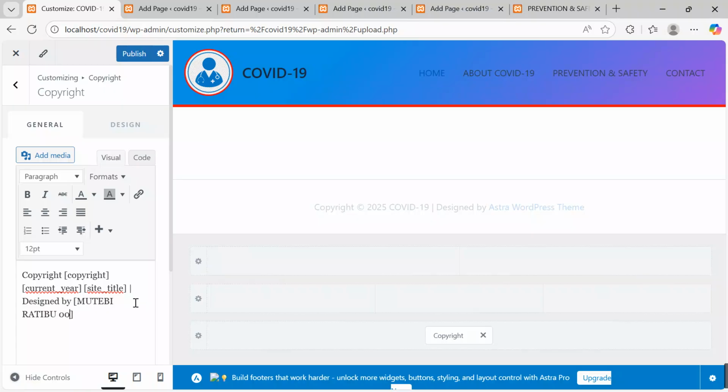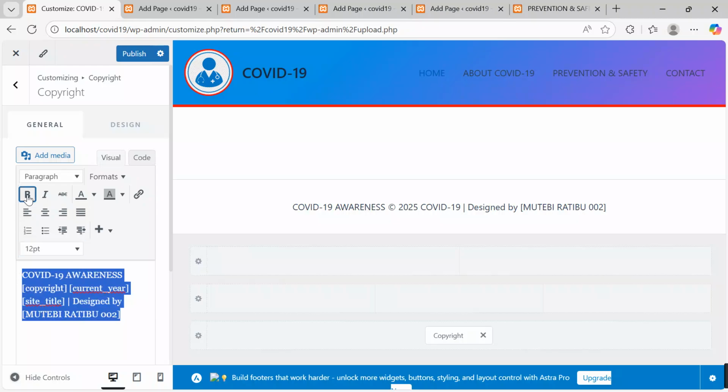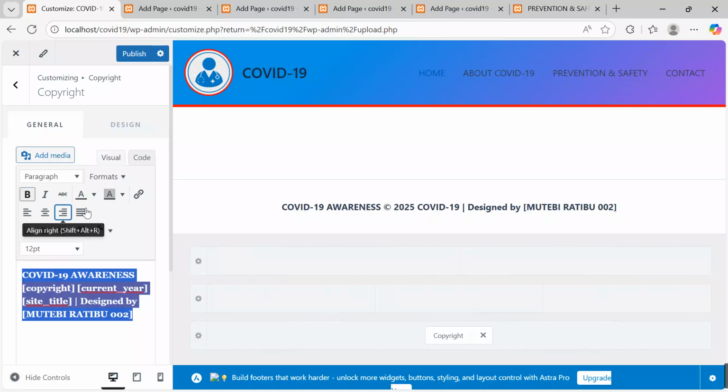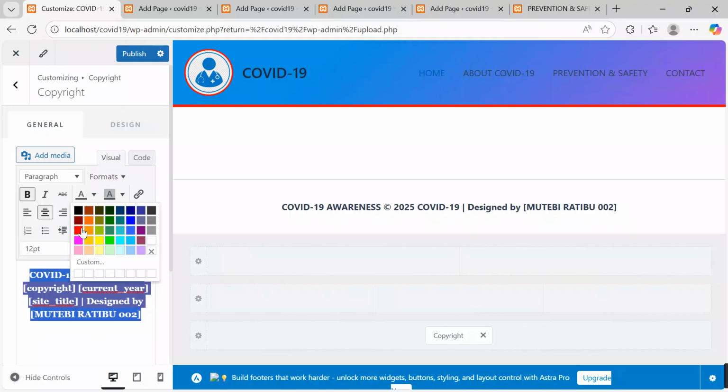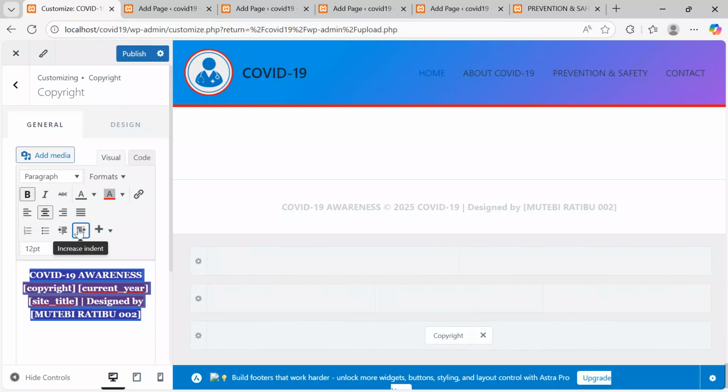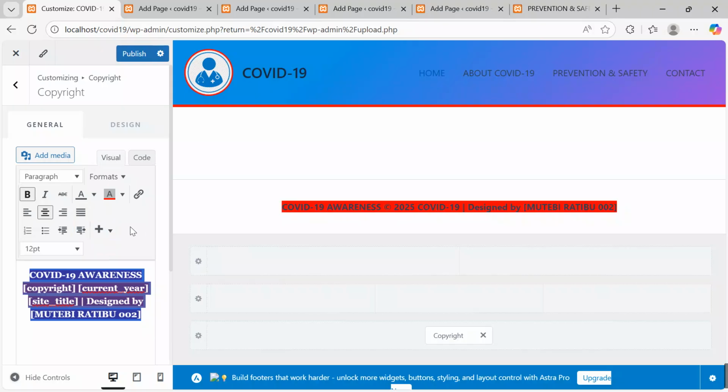We said 002 is our number today. So I'll also come here and say COVID-19 awareness. Okay, after keeping it here, I can also do more blending. I can decide to bold. I can decide to align center. I can decide to change color. The way we see here, let me take this to be my color. So you can do lots and lots of things so that your design comes out in a very, very stunning way. So I'll also come to the outer border.